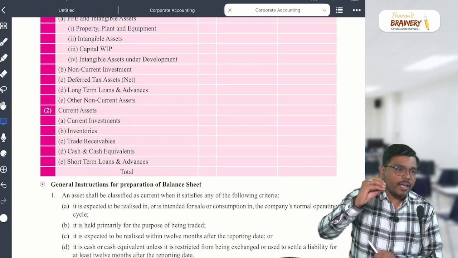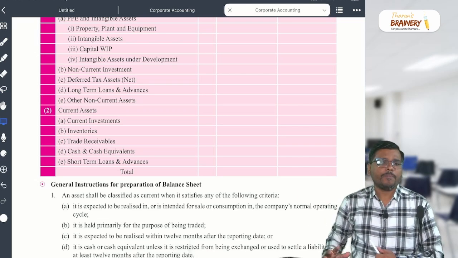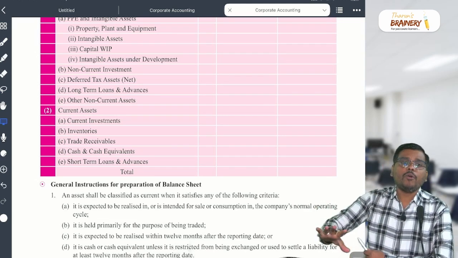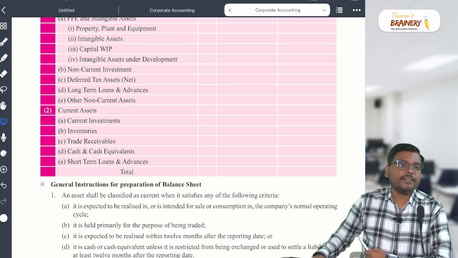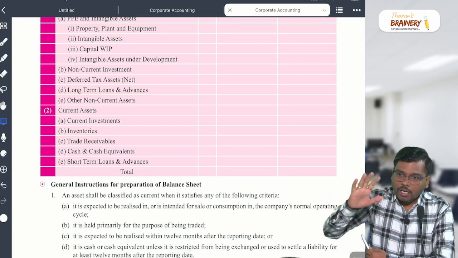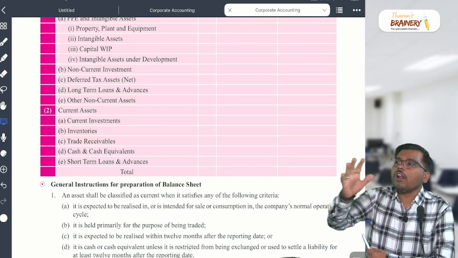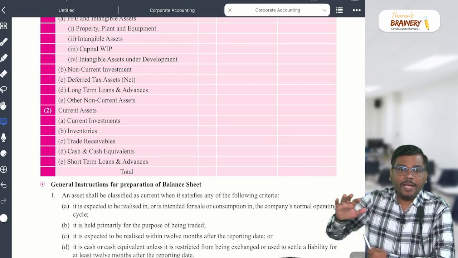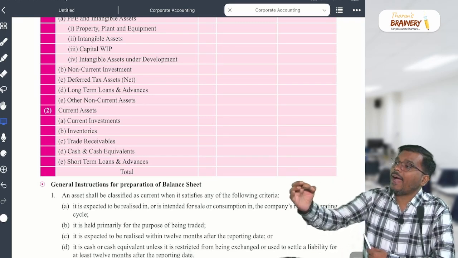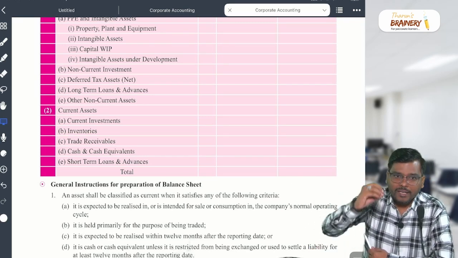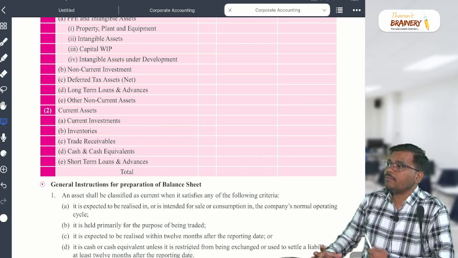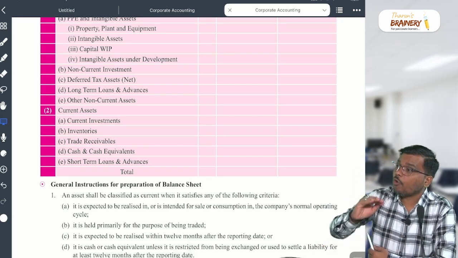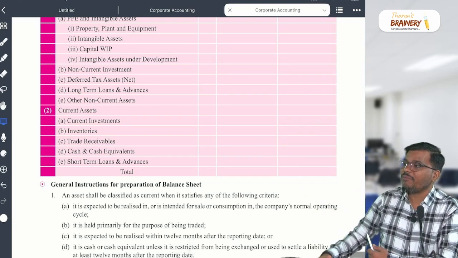Our AS 13 is very clear about the accounting for investments. AS 13 says to account for the investment as current or non-current based on the intention of the management. When you purchase the investment, at that date, what is the intention of the management: to hold the investment for 12 months or more than 12 months?